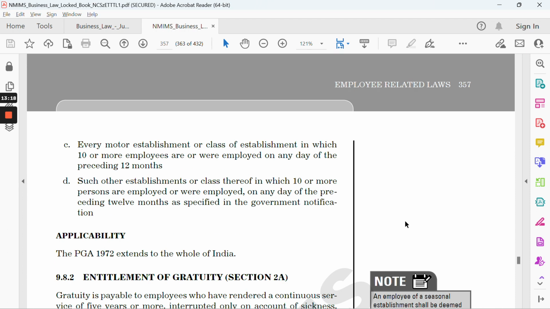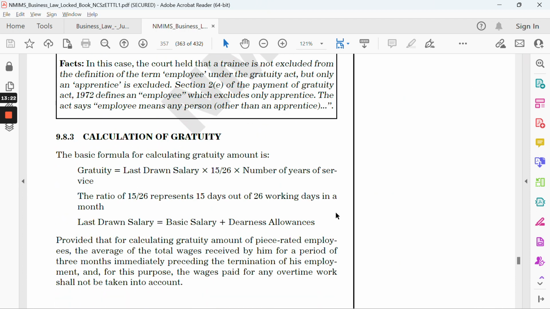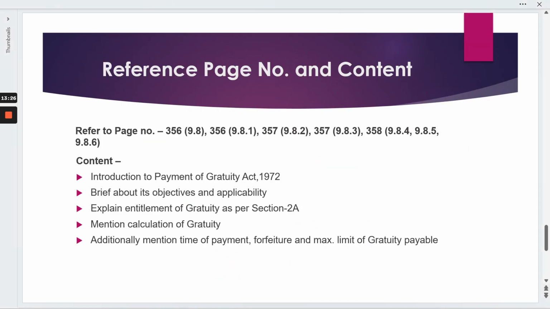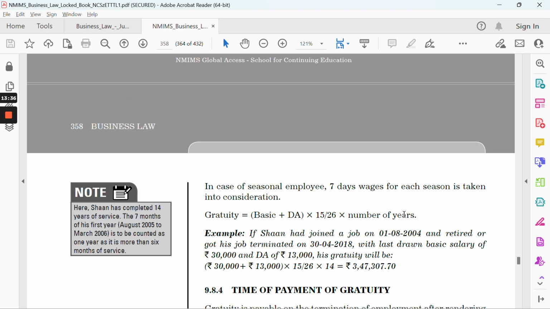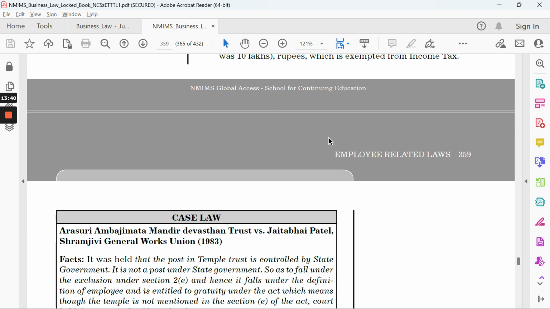Similar to what we did for the previous part. Then the entitlement to gratuity and the calculation of gratuity, you need to do that. After that, I have mentioned a few additional things. You can mention the time of payment, forfeiture, and the maximum limit of gratuity payable, which is mentioned on page 358, 9.8.4, 9.8.5, and 9.8.6.